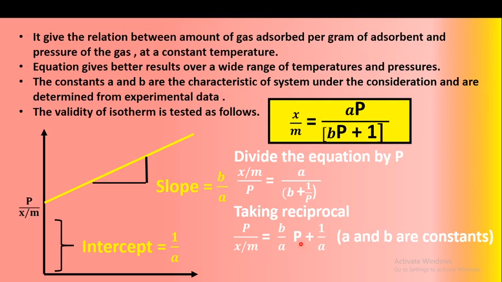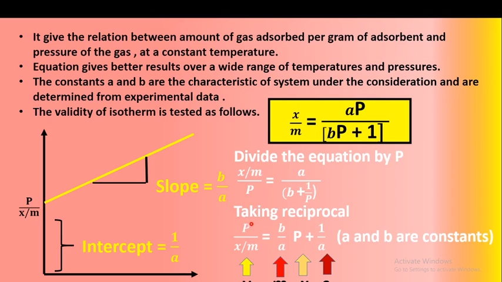Here a and b are the constants. This equation is of the form y is equal to mx plus c.